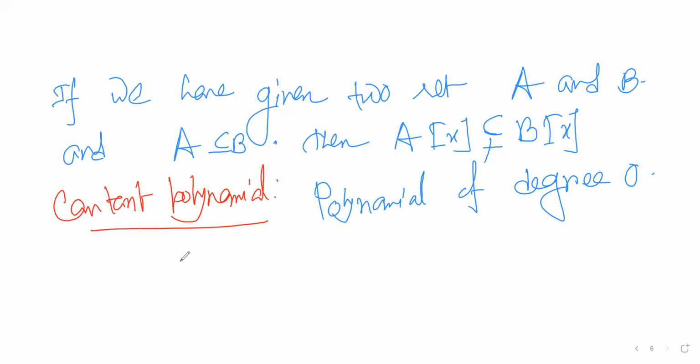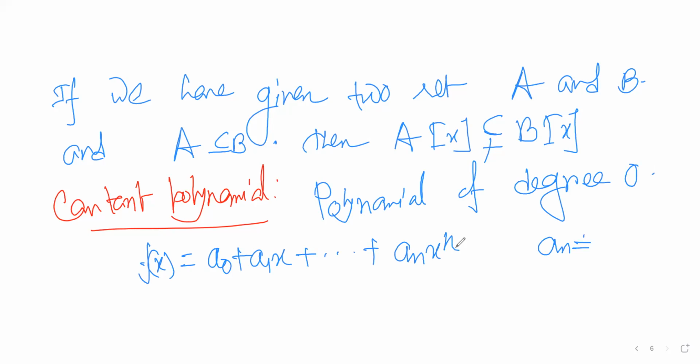What is the meaning of a polynomial of degree 0? What is the degree of a polynomial first of all? I already explained. If we have a polynomial f(x) equals a0 plus a1x plus up to an x to the power n, right, then what is the degree of f(x)? The highest power of x. The highest power of x here is n. So the degree of f(x) is n, right?